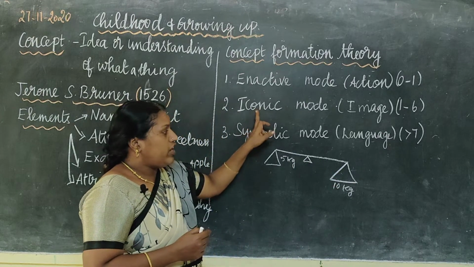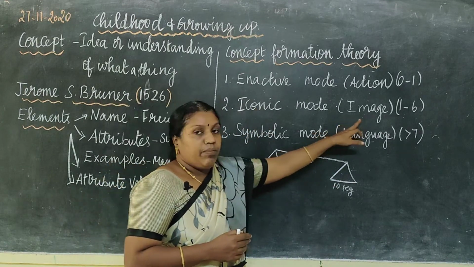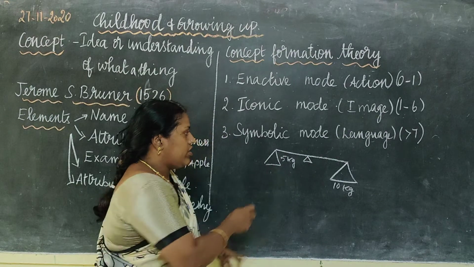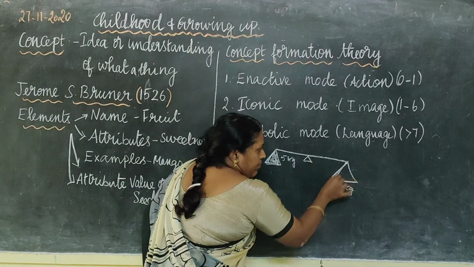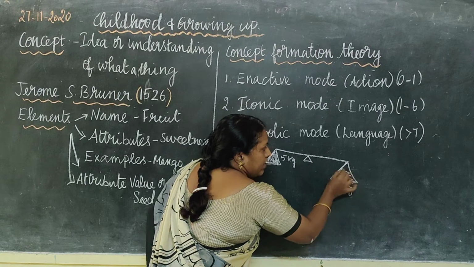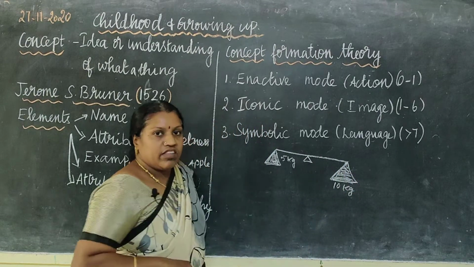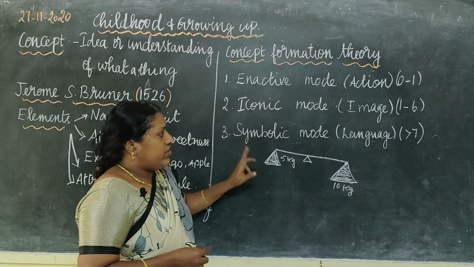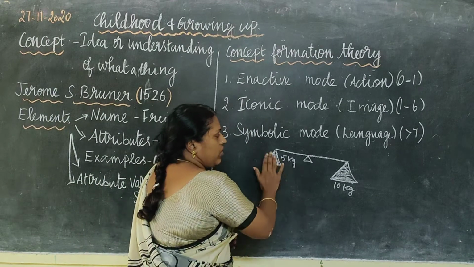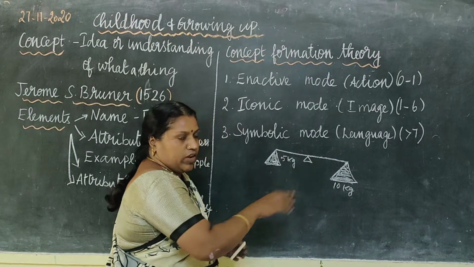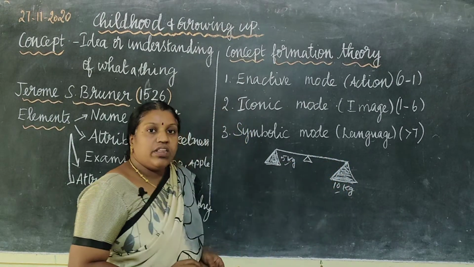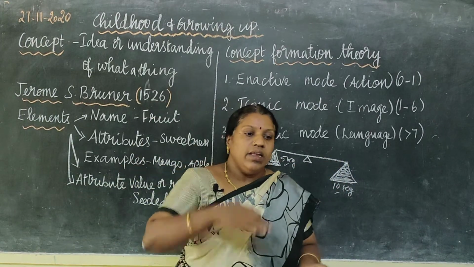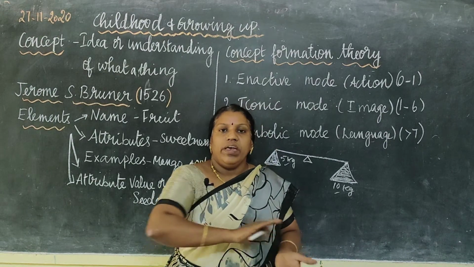Whereas in iconic mode, they will be knowing the images. Simply the image will tell you that this is very small, but this is very big. That is why it is leaning towards this side. They will understand. In the third, symbolic stage, I should not even draw this. Simply if I say it is 5 kg here, 10 kg here, the baby automatically understands that the seesaw will go down only on the heavy weight side.